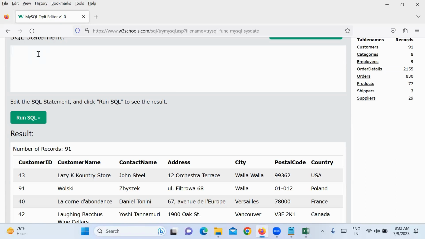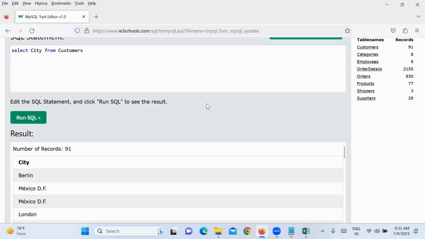I want all the city names where there are customers. What do you write? Select city from customers, right? Yes, sir. This will give you the list of all the cities where customers are there. Hope you understood.